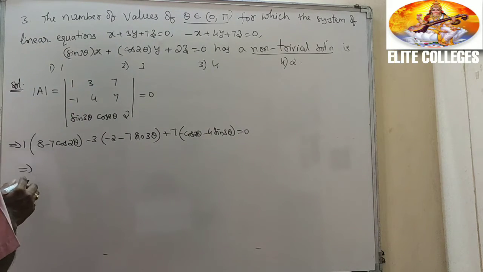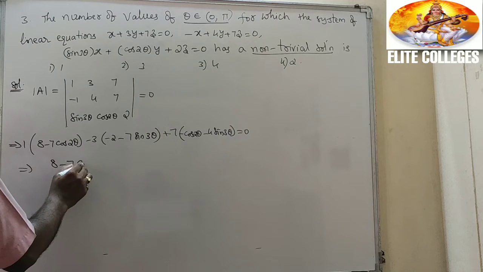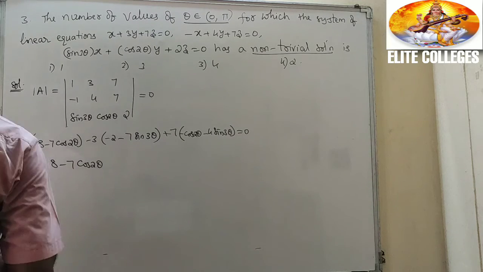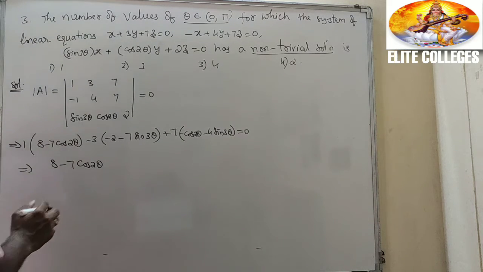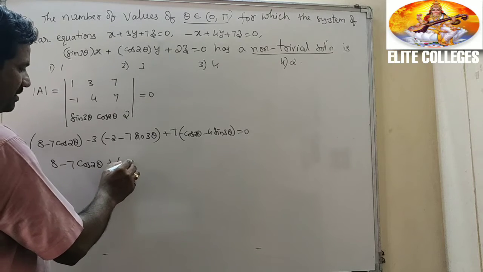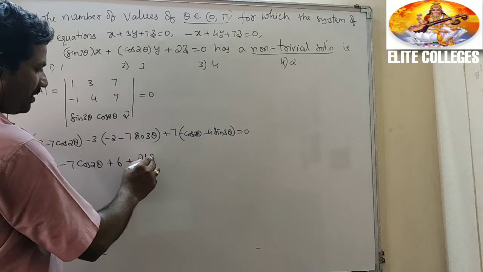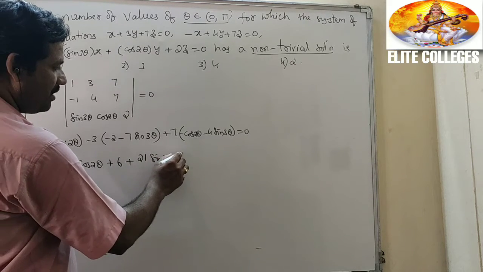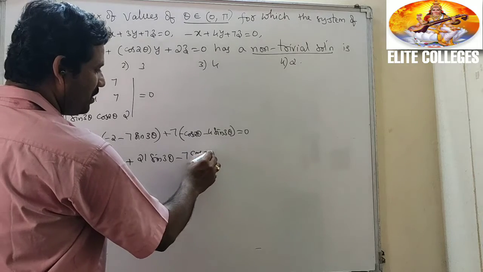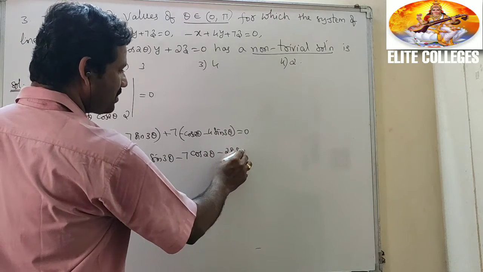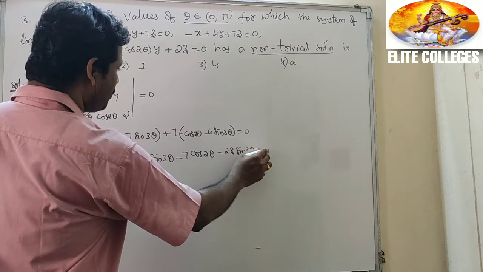What is the difference? 8 minus 7 cos 2 theta minus 3 into minus 2, plus 6 plus 21 sin 3 theta minus 7 cos 2 theta minus 28 sin 3 theta equal to 0.